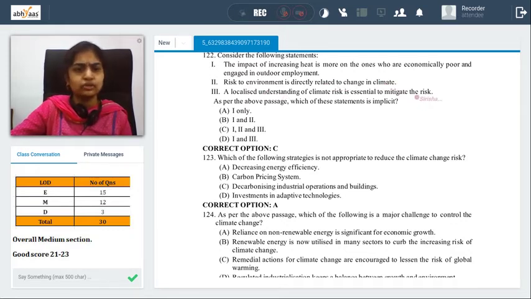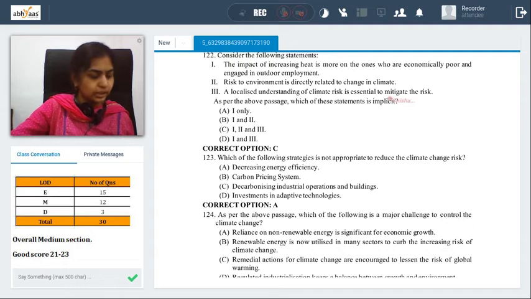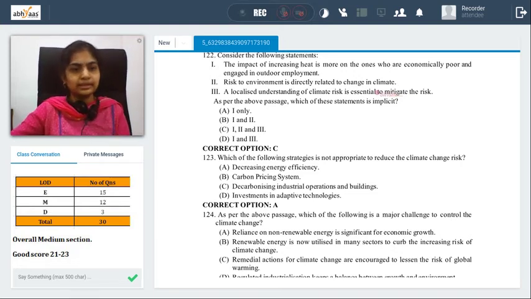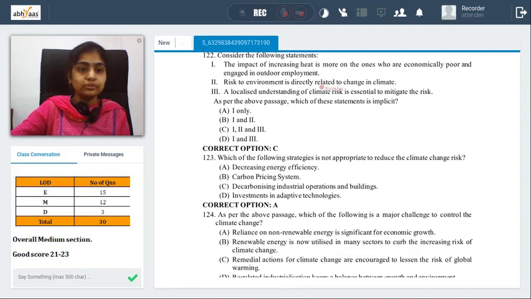Localized understanding of risk is essential. Obviously, Asia is going to suffer more than other countries. Cities are taking care of their own mechanisms. Ahmedabad is looking at it. So every aspect, area-wise, you will have to look into. It is essential to understand the risk and mitigate the risk. If Asia is relaxed just because the other countries are relaxed, then no, Asia is going to suffer more. So it had better work on its strategies.